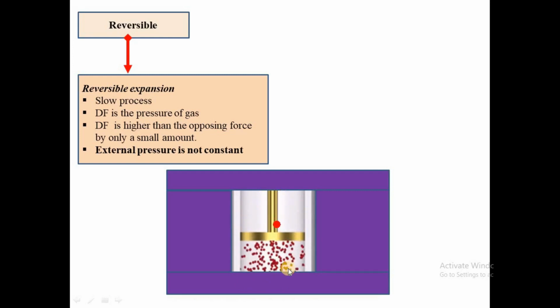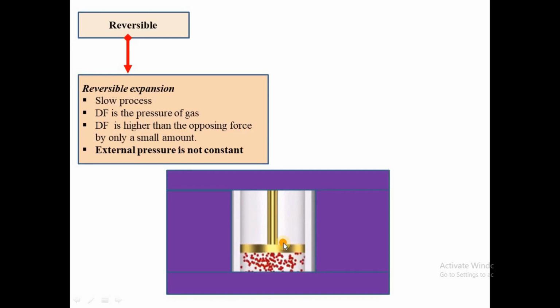The driving force is the pressure of the gas. Here, the driving force is higher than the opposing force. So in expansion, the driving force is higher than the opposing force, and the opposing force is the external pressure. But when you have reversible, because it is a slow process, the driving force is higher than the external pressure by only a small amount.